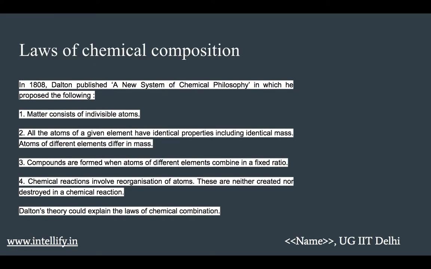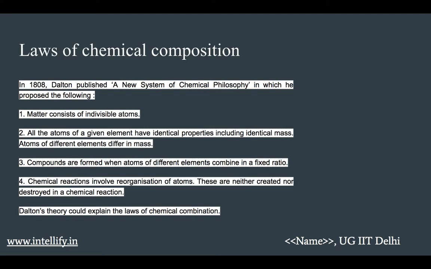In 1808, Dalton published A New System of Chemical Philosophy in which he proposed the following: first, matter consists of individual particles called atoms. Second, all the atoms of a given element have identical properties, including identical mass. Atoms of different elements differ in mass.